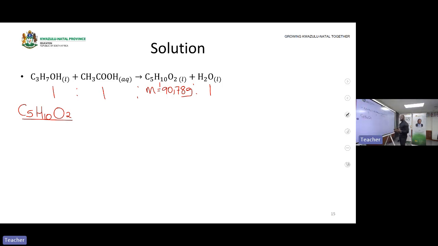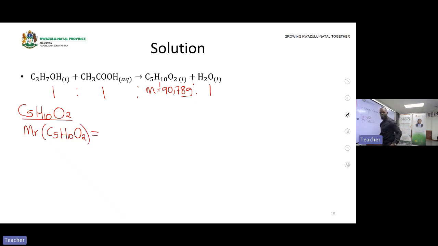Why are we calculating the number of moles? So that it can be easy to move with the mole ratio, because the mole ratio will work if we have a number of moles. So you will say, I need the molar mass, because when you are given a mass, you can find the number of moles by taking the mass and dividing it by the molar mass. So the molar mass of C5H10O2.